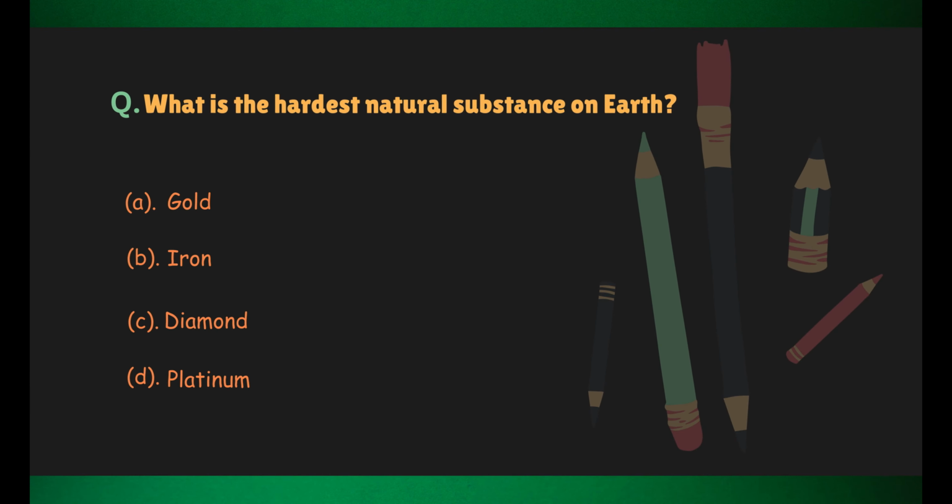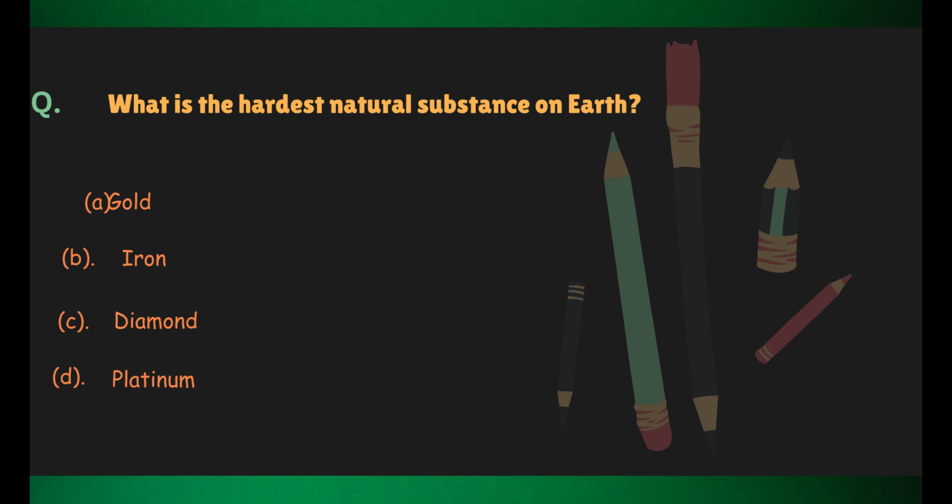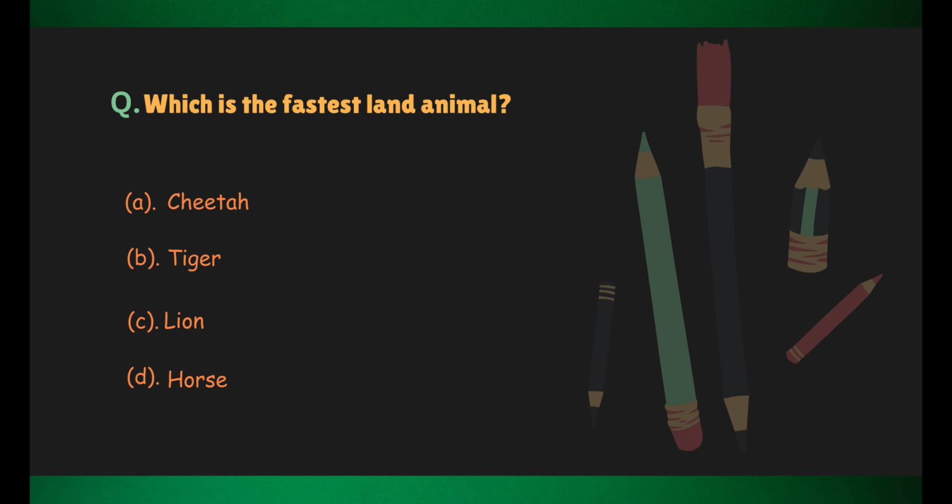What is the hardest natural substance on earth? Correct answer, diamond. Which is the fastest land animal? Correct answer, cheetah.